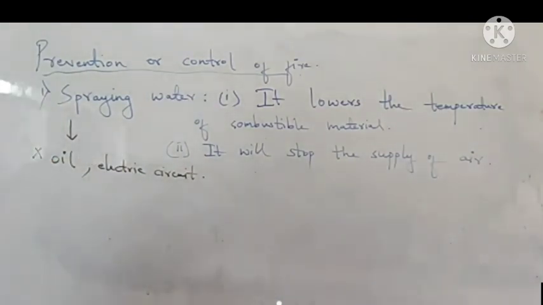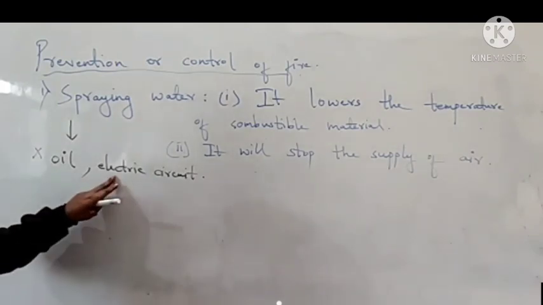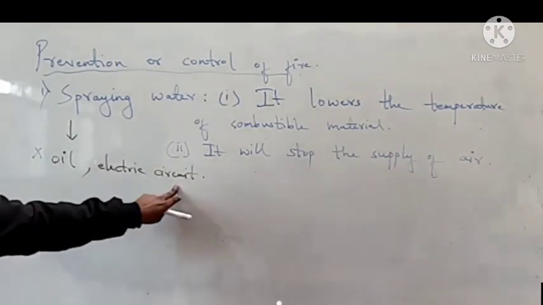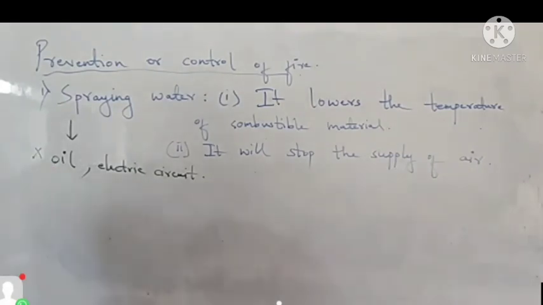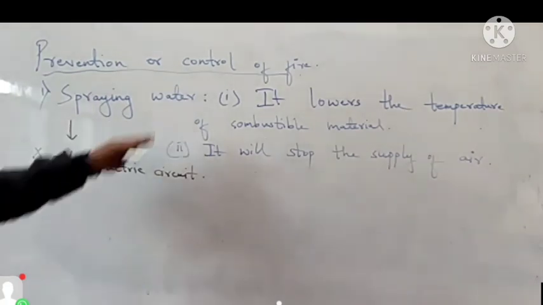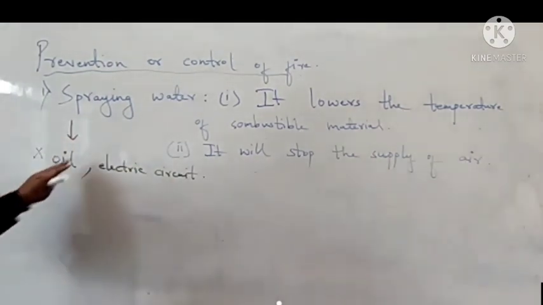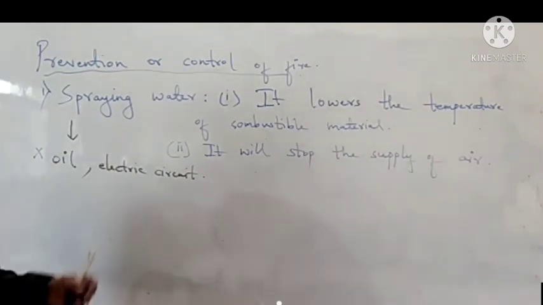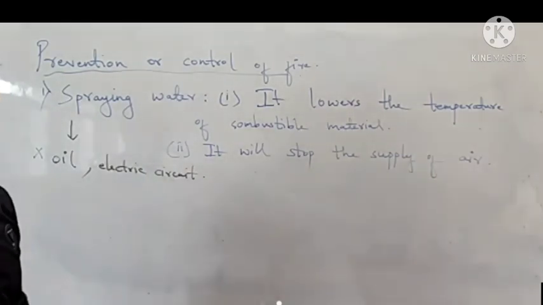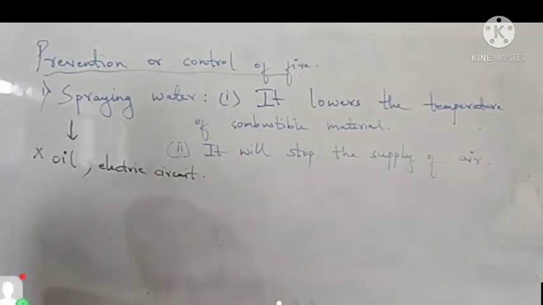So spraying water is not done when there is a fire in oil or a fire by electric circuit, because as we all know, oil has less density than water. It floats on water. So if you spray water, then the fire will also spread.